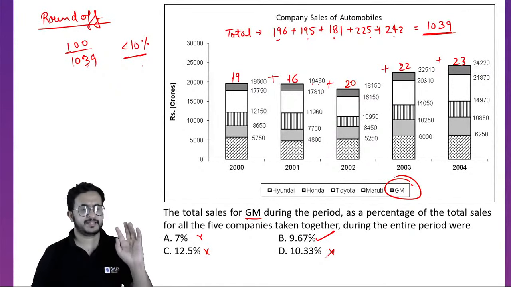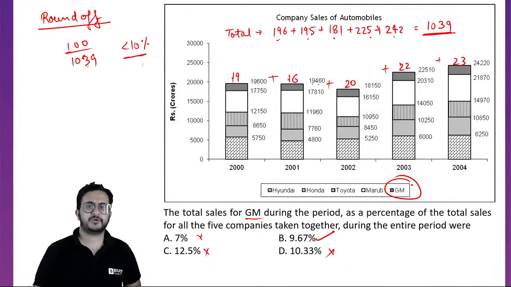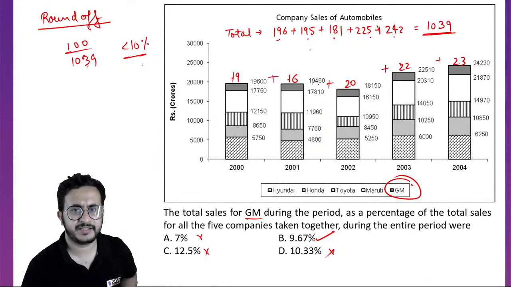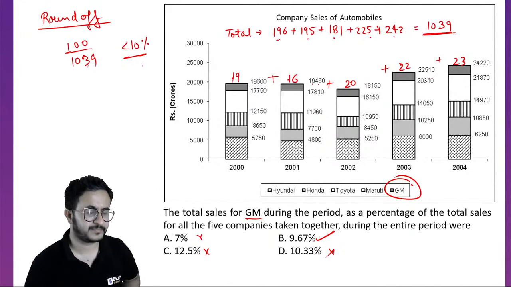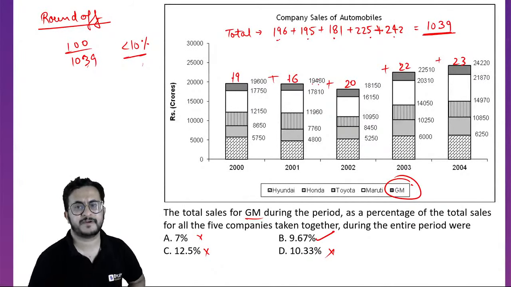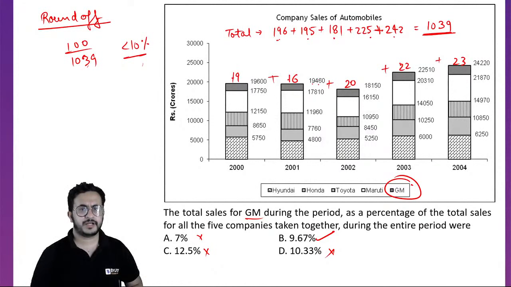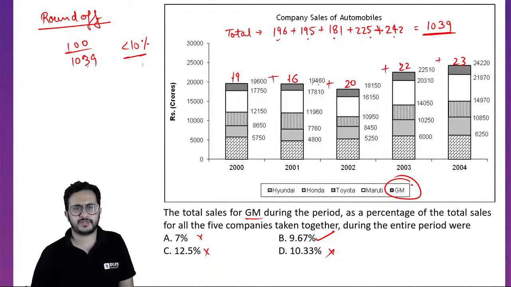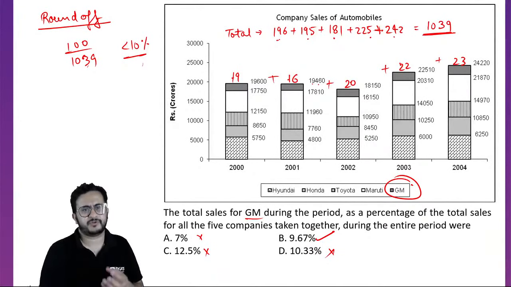No need to calculate the exact value. Do not worry that you have to calculate the exact value, because adding these 5-digit numbers will take more time. We can add these 3-digit numbers easily as compared to these 5-digit numbers. Similarly, we round off for the answer. It would have been slightly plus minus, but not much difference. We could have got 101, we could have got 99 also, depending on how we round off the numbers. But still, we will get it less than 10%.